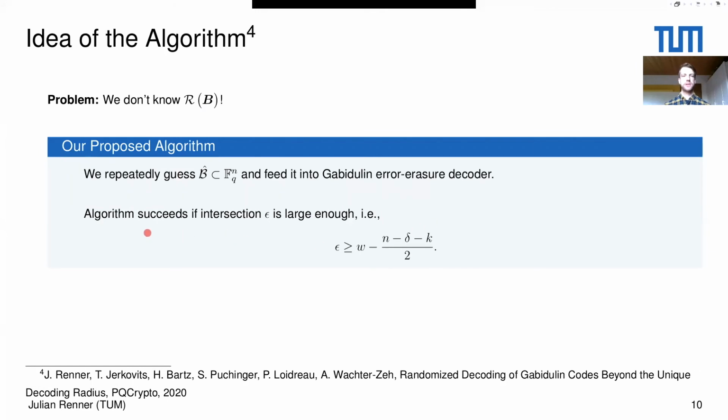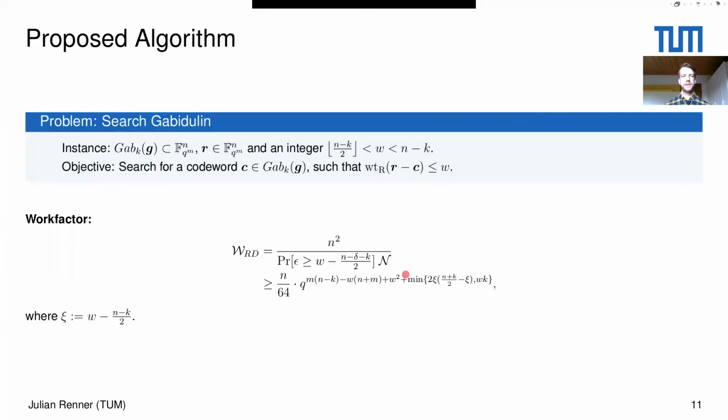And it turns out that these error erasure decoders succeed if the epsilon, so the intersection of this B hat with the row space of the error, is larger than this quantity. Now, as you probably guess, the probability that this condition is fulfilled is rather small. And actually, it also determines mainly the work factor of our algorithm, which we show here.